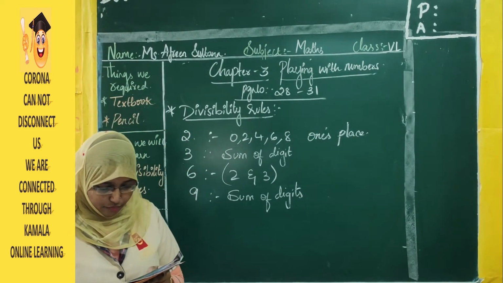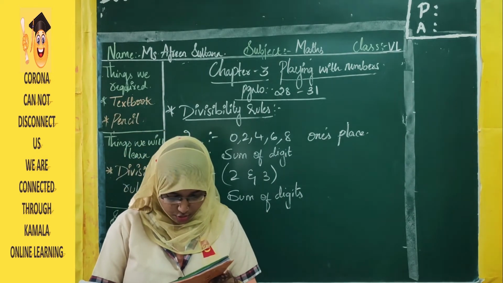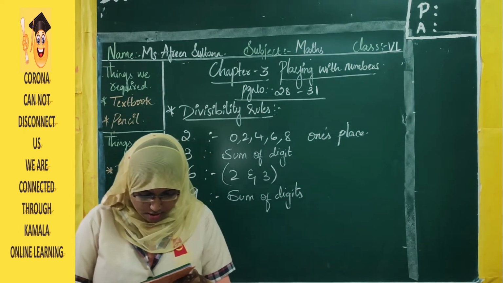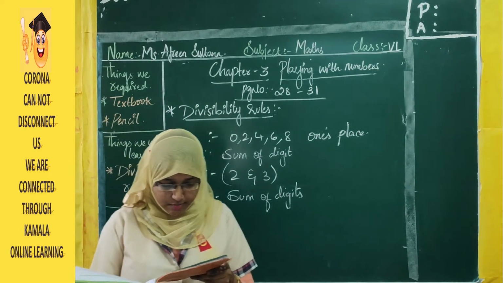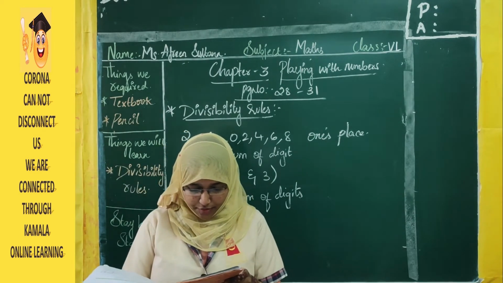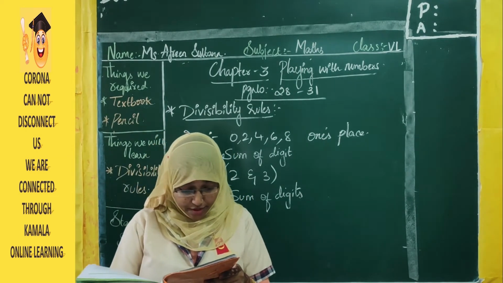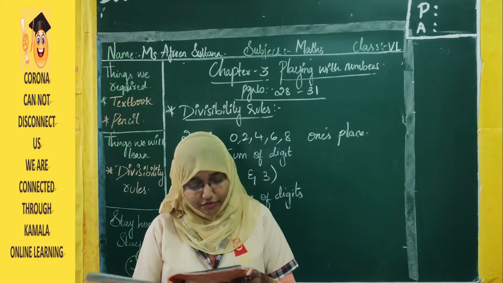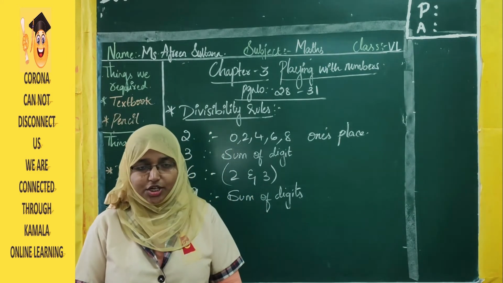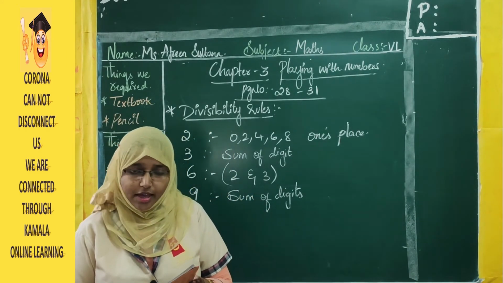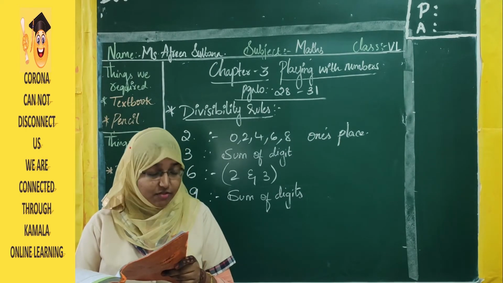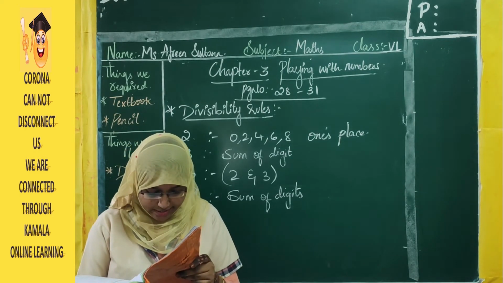Next, divisibility rule for 5. Let us see what the rule is. See, they have given the numbers 20, 25, 30, 35, 40, 45, 50. Are they divisible by 5? Is 53 divisible by 5? Firstly, they have given a series of numbers, right? Those numbers are all divisible by 5. But is 53 divisible by 5? No. Why? Let us see.